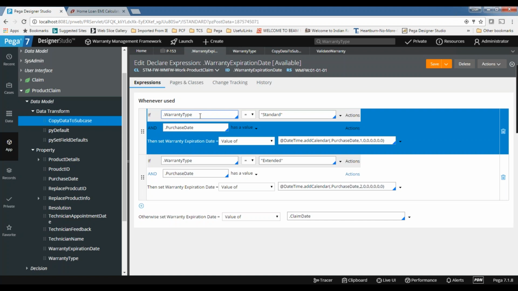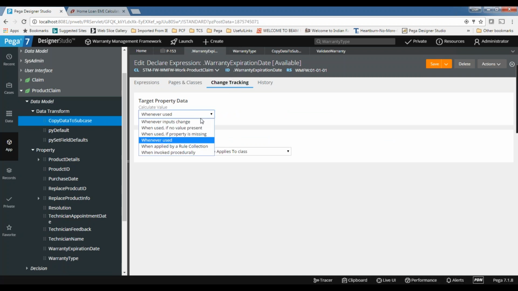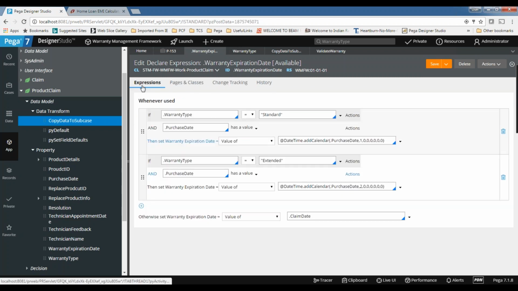If you select only when used if no value present, it will be called only one time. And when you select whenever used, however many times you refer to the target property, that many times it will be executed. So based on the requirement, we need to choose whichever option is suitable. There is nothing like something being good or bad, everything is equivalent here, but based on the scenario we need to choose the target property option.